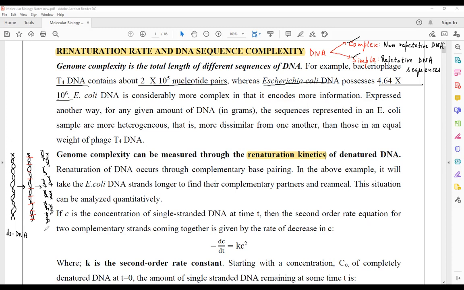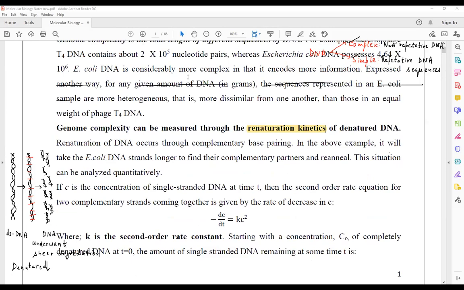This is double stranded DNA. This is DNA that underwent shear degradation. When it underwent shear degradation, now it is going to be denatured. Denatured means that it would be melted, and then allowed to reanneal.